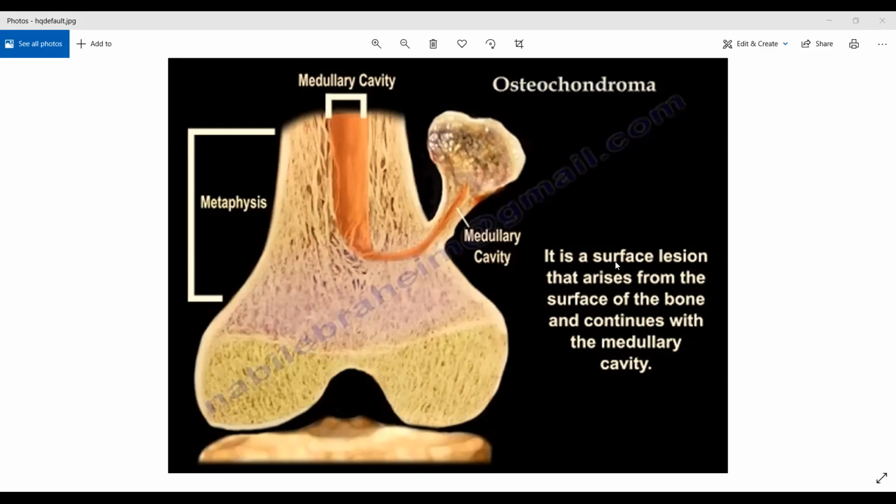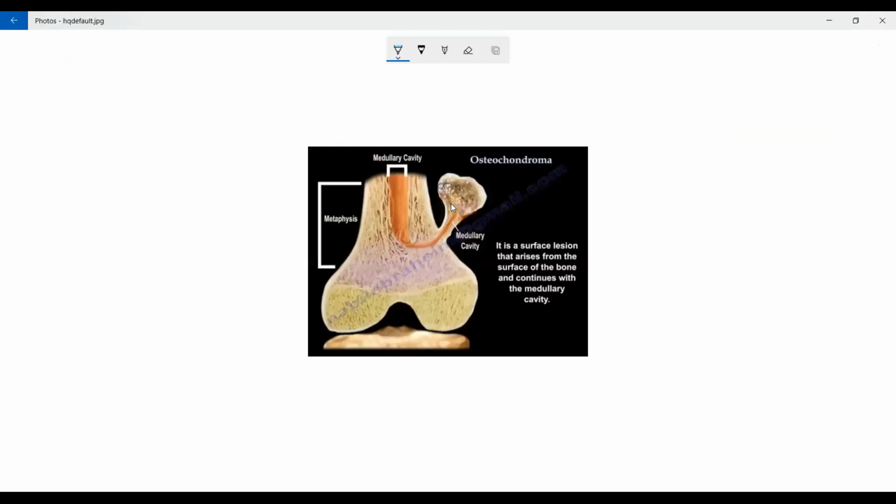As you can see, the tumor itself will have a narrow base here, where the medullary cavity is labeled. It is showing a very thin and narrow end, but sometimes it can be a very broad end as well. So as such that might be variable, but what is common is that it is continuous with the medullary cavity. It will literally protrude out like a mushroom. And you will see cartilage on top of that mushroom-like structure which will enclose the cortical bone. So this is all part of the tumor. The cartilage and the new cortical bone that is forming, that whole new structure is a part of the tumor.